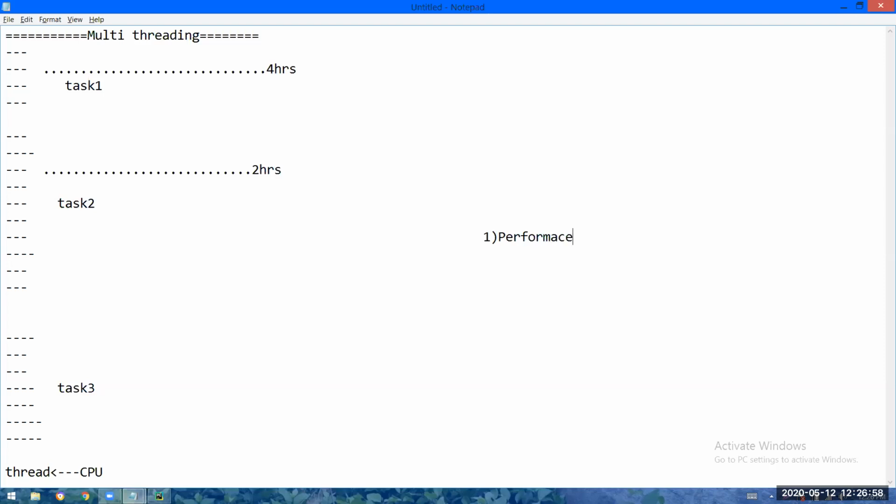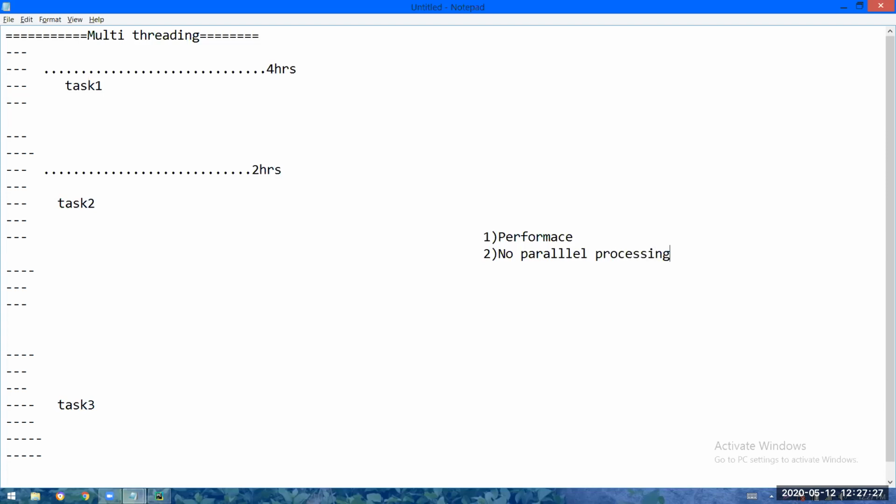See, the time complexity will be increased. What is time complexity? Time taken to produce the result. Time taken to produce the result will be increased if you make the CPU sit idle for 6 hours. That's the first problem. Second problem is what? No parallel processing. After completely performing the first task, then only the second task is started. After completely performing the second task, then only the third task is started.